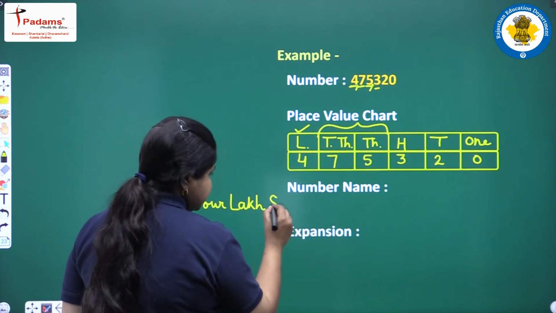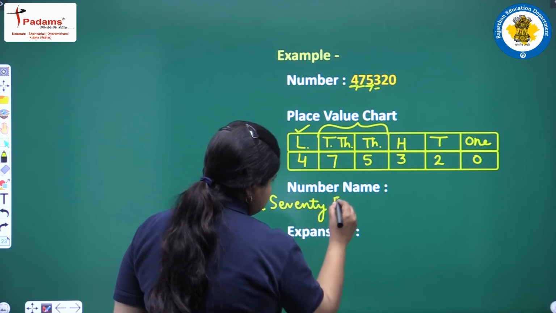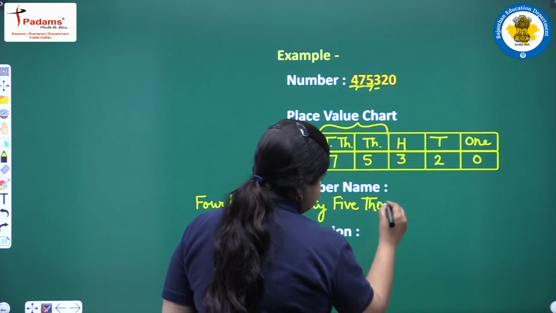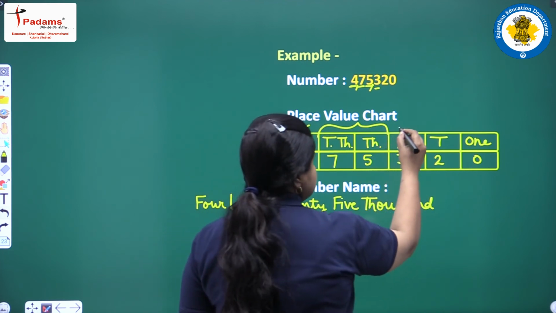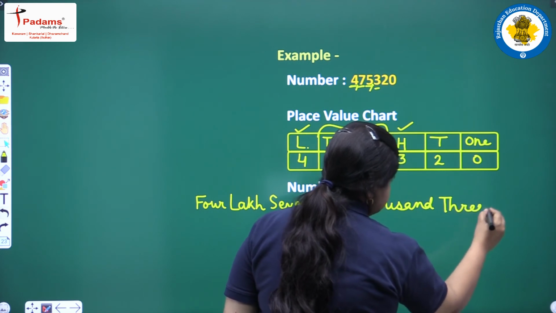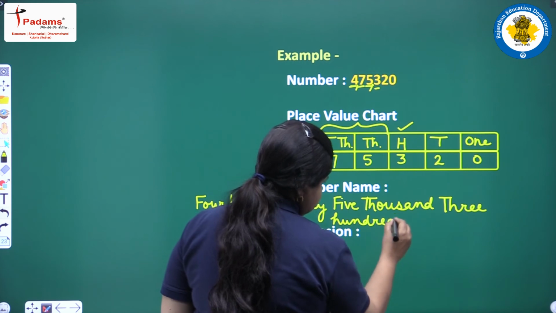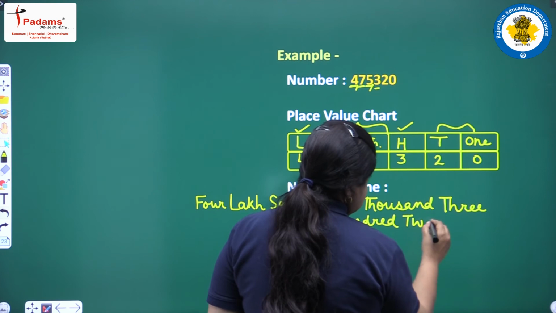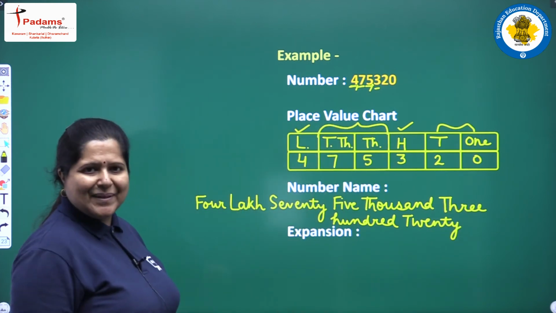So, we will write 75,000 then 300 and then this 20. So, this is the number name.